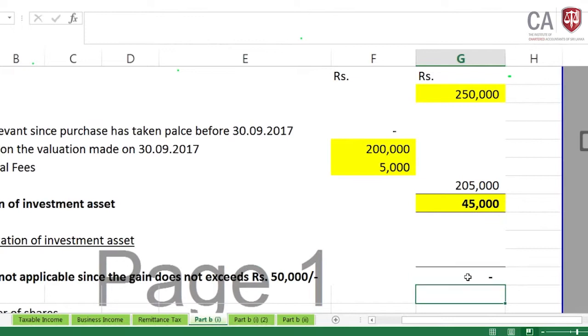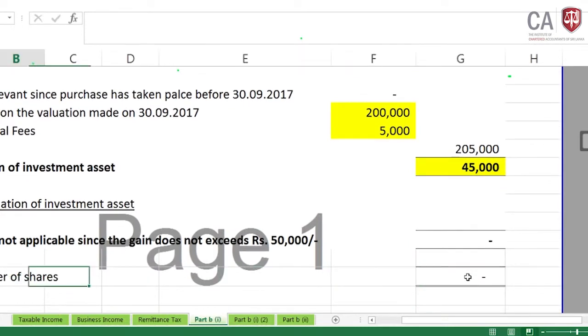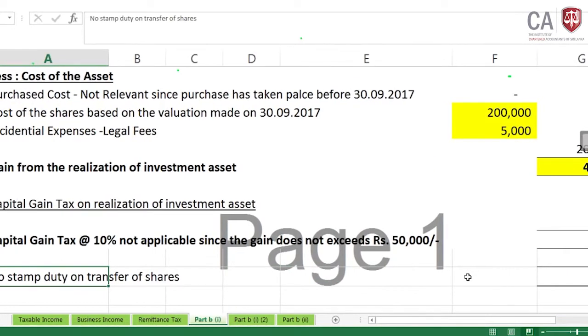No CGT. And the requirement also asks for stamp duty on the market price of the shares: no stamp duty is applicable for shares. Therefore this first part is completely done. Stamp duty done, gain from realization of investment asset done, application of capital gain tax done.